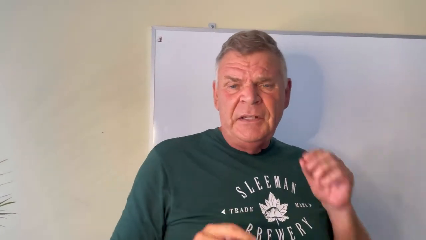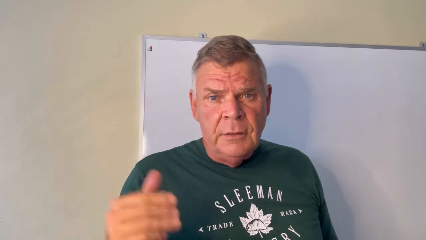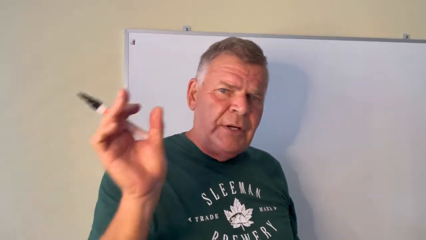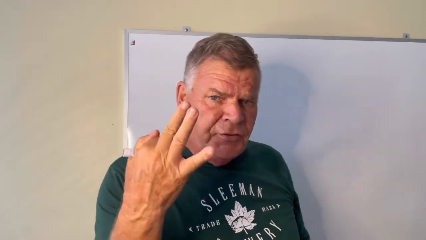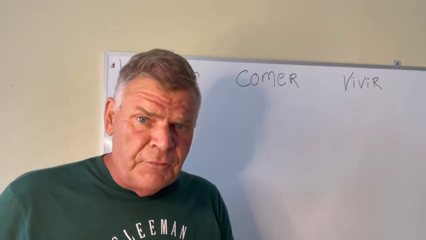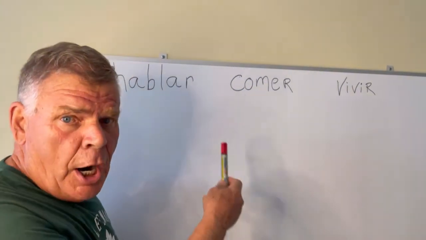Now, we were talking about the infinitive form of the verb. In English, the infinitive is always expressed by putting "to" in front of the word. In Spanish, there are three conjugations, or three forms of verbs, or three forms of infinitives, and they are determined by the ending of the word. We don't put anything in front, it's by the ending. There are three different endings for verbs in the infinitive form in Spanish.